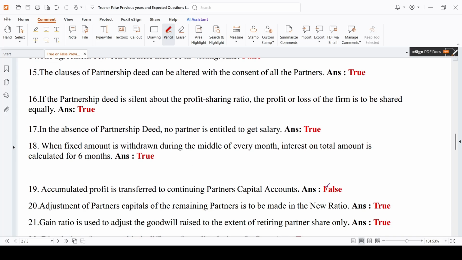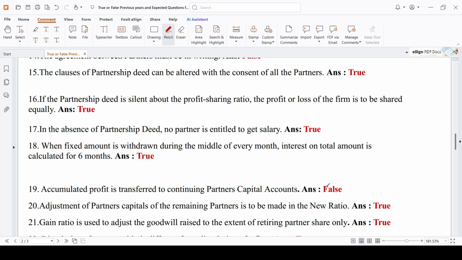If the partnership deed is silent about the profit sharing ratio, the profit or loss of the firm is to be shared equally. Yes, I have already told you this. There is no information about the profit sharing ratio, then it should be shared equally among the partners. In the absence of partnership deed, no partner is entitled to get the salary. Yes, if you are paying a salary to any partner, it has to be mentioned in the partnership deed.